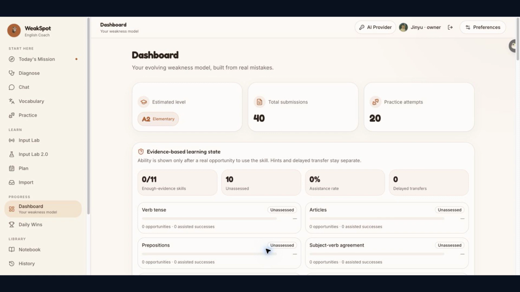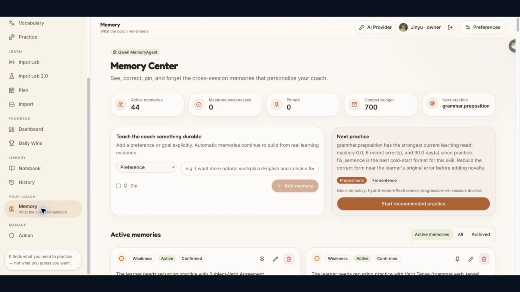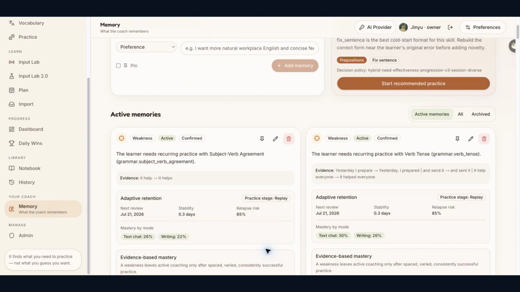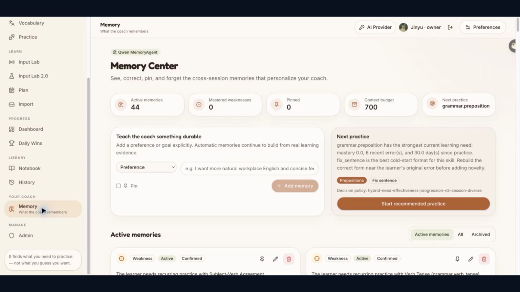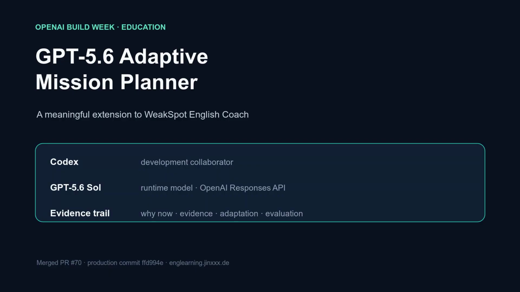Most AI language tutors correct one answer, but they do not know which weakness should return tomorrow or which practice actually helped. WeakSpot is a cross-session English coach that turns learning evidence into the next useful real-world task. For OpenAI Build Week, I extended the existing product with a GPT 5.6 Adaptive Mission Planner.